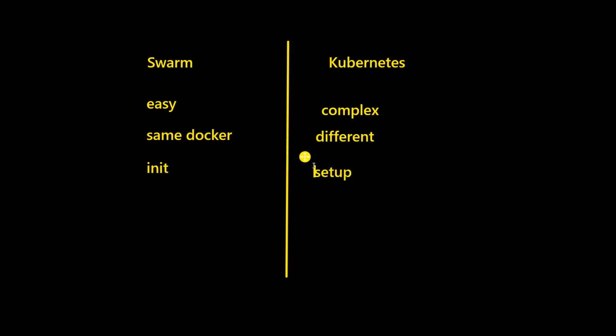The setup varies from environment to environment and platform. You have a different setup on your on-prem clusters, and a different setup on the cloud, on AWS, on GCP, and so on. Swarm is easy to set up, but that's not the case with Kubernetes. And the architecture is also totally different. You will learn the architectural differences when we actually get into it, because you see different components in Kubernetes.